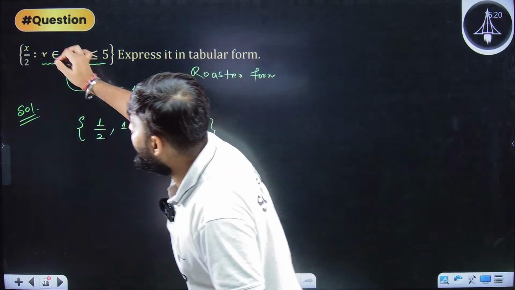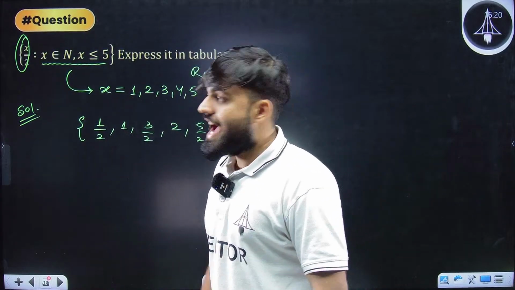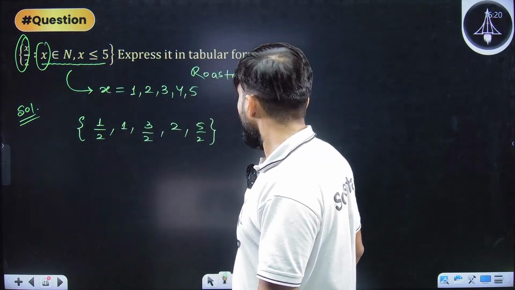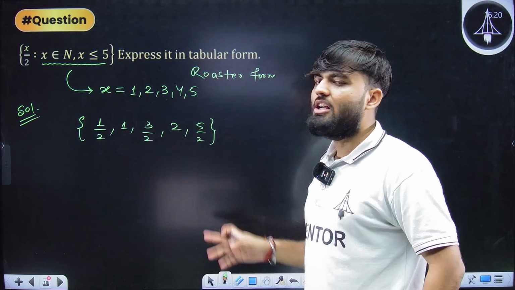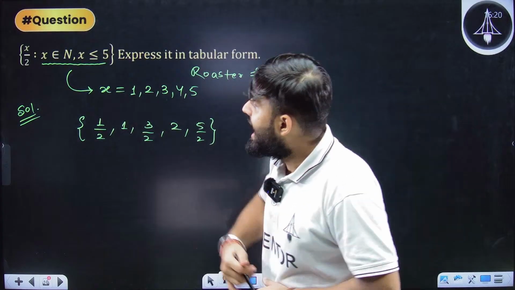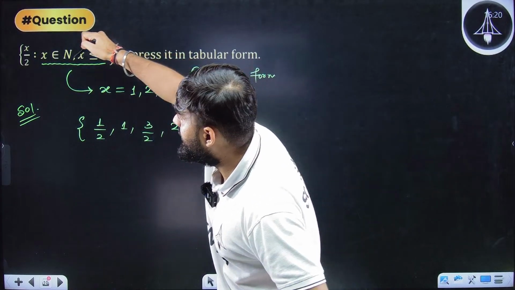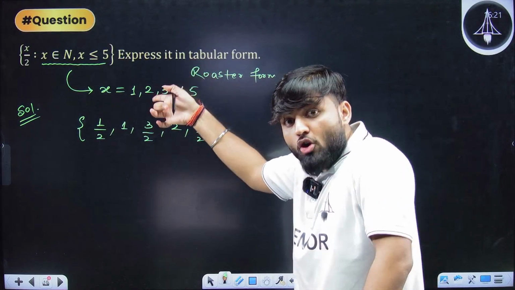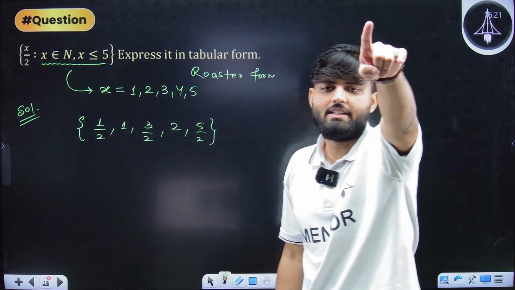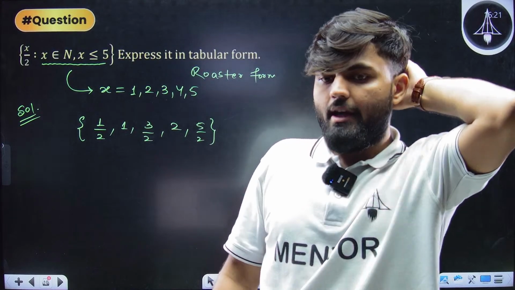I don't want x by 2 to be an integer. I want x to be an integer. Some people have only written 1 and 2 because they feel that these are not integers, so they should not be present. No, I need to solve this property and check which x are following this property, and according to this I need to write x by 2. Is it clear or not? Come on. Everybody in the chats.